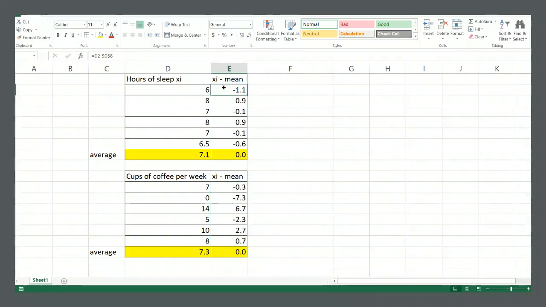Instead of everything being around 1 or less, we have 0.3, 0.7, right, as a difference, negative 0.3, but then we have rather large numbers, negative 7.3, 6.7 above, 2.3 below, 2.7 above. So we can see already these data points are widespread, but when we take the average of those differences, we get 0 again, as we should.